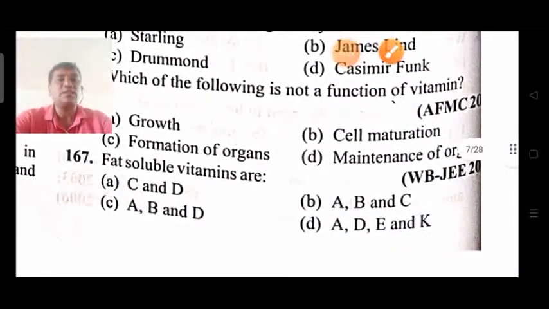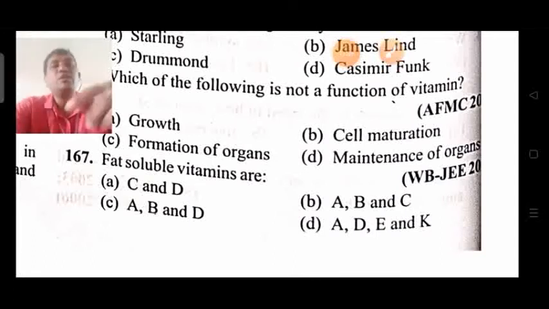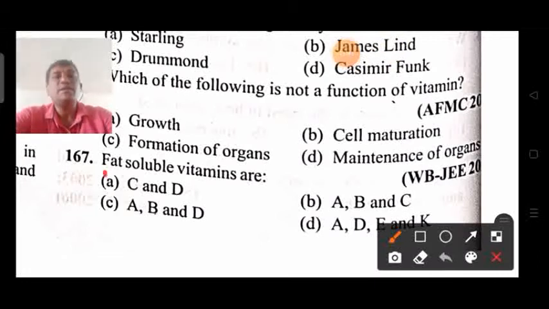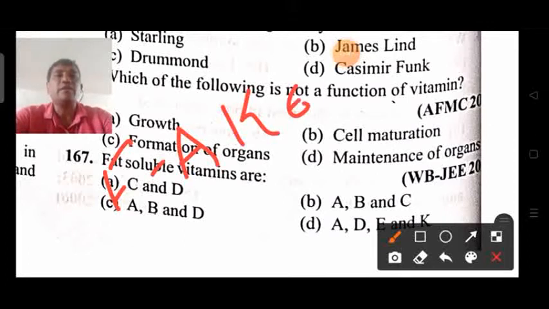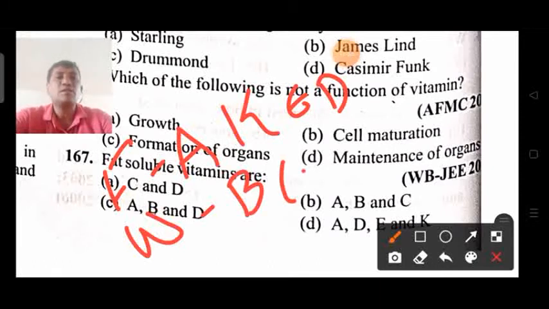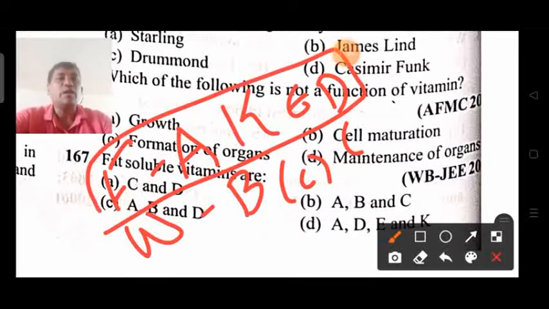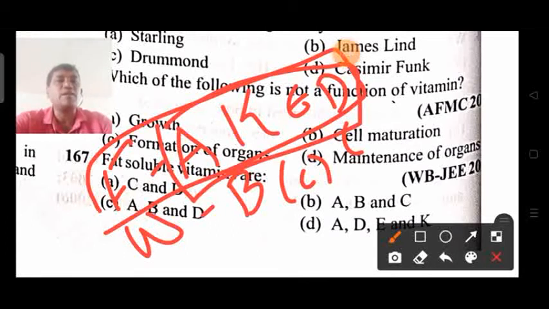Next, 167. Fat soluble vitamins are: A, B, C; A, B, D; A, D, E, K. So here you need to remember one code. There are two types of vitamins. Fat soluble vitamins are A, K, E, D. Water soluble vitamins are two types, B complex and C. Based on this code, remember FAKED. So wherever the A, K, E, D vitamins are present, option D is the right answer for fat soluble vitamins.